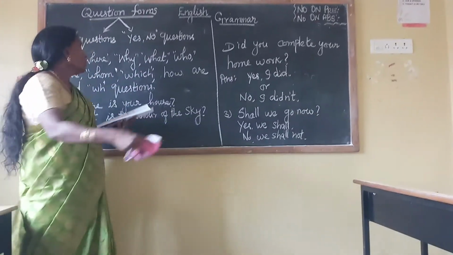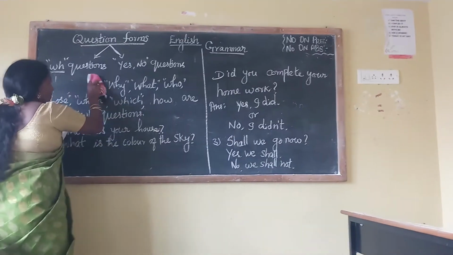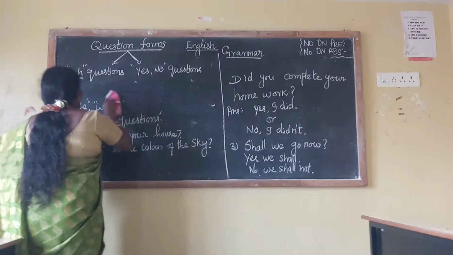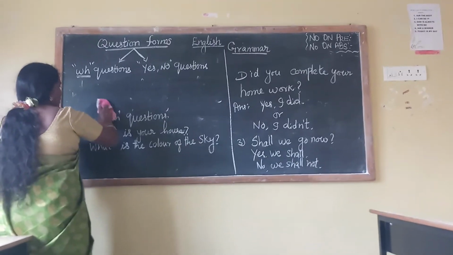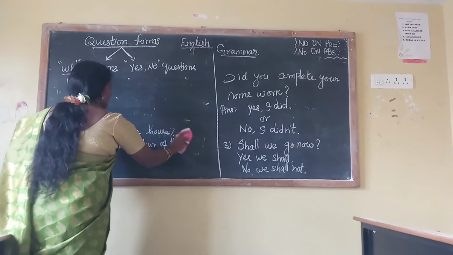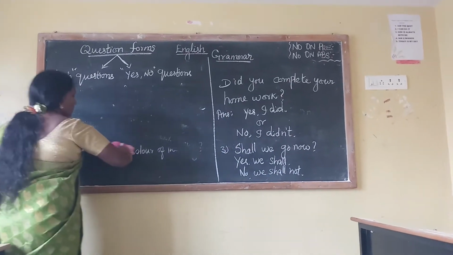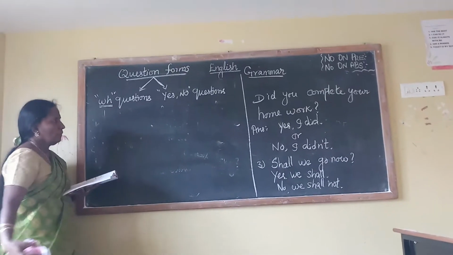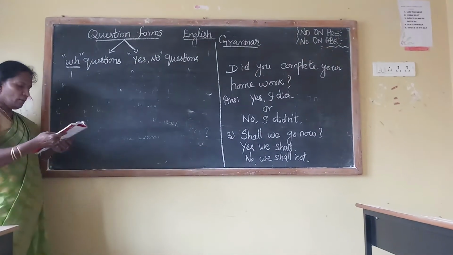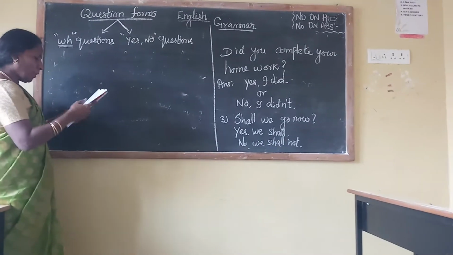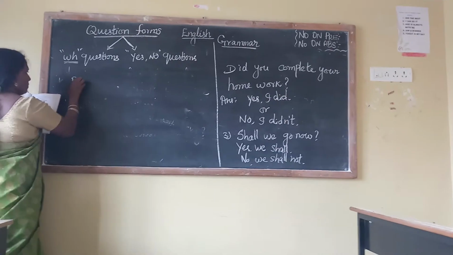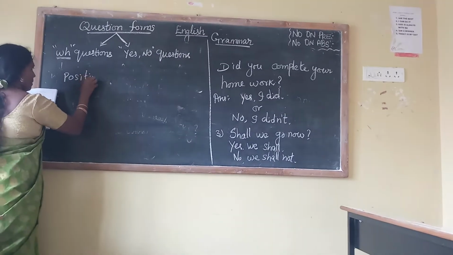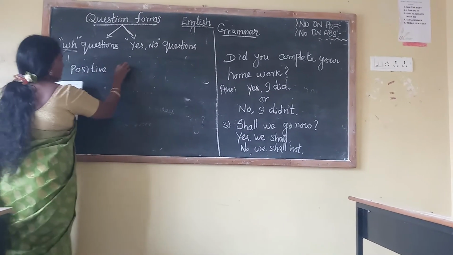Keep this in your mind whenever you have a conversation and when writing sentences. When asking somebody, it should be very clear. So, positive statements.